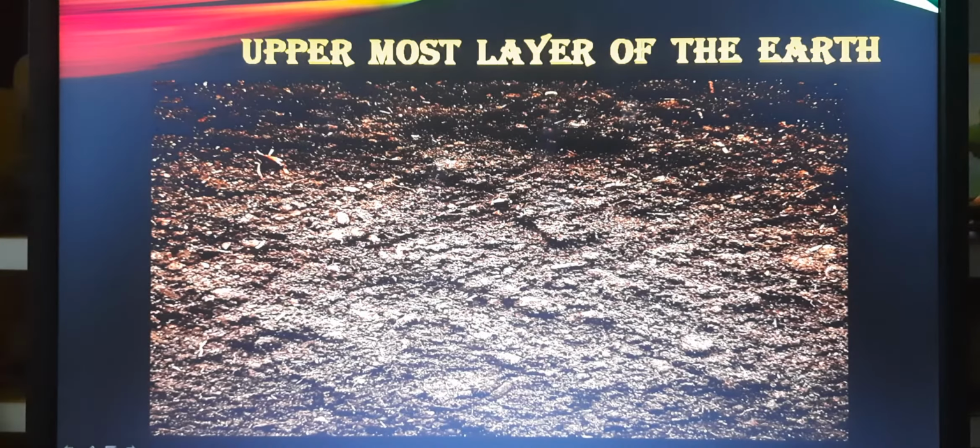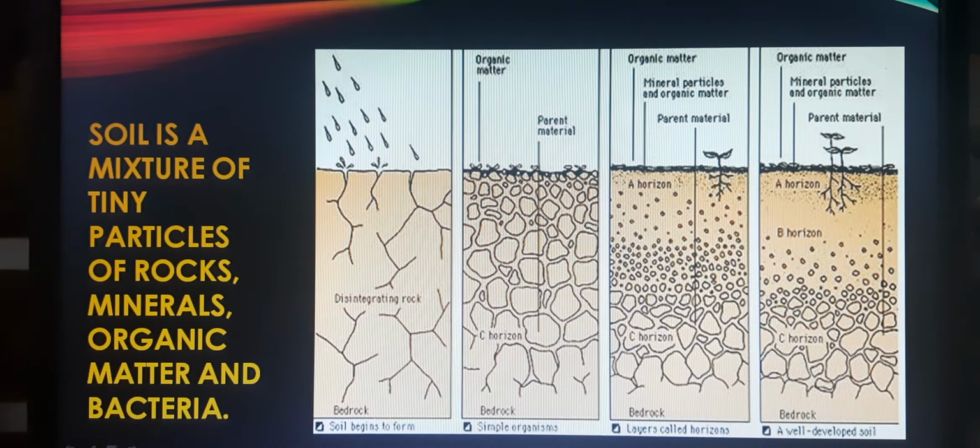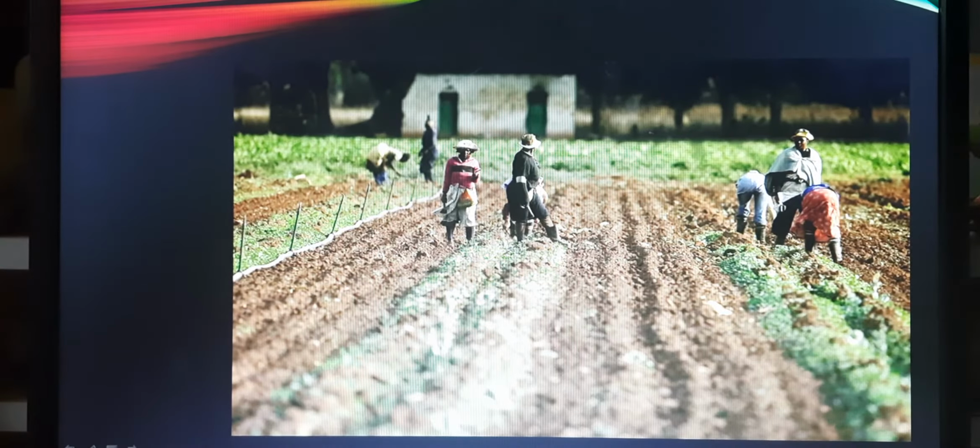The uppermost layer of the earth's crust is called soil. It is the thin layer of grainy substance, meaning small particles, that covers the surface of the earth. Soil is a mixture of tiny particles of rocks, minerals, organic matter and bacteria. As we know, humans depend on soil directly or indirectly for food. So agriculture can be practiced only if the soil has the quality to grow plants.